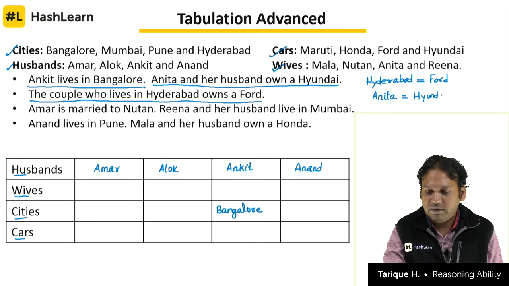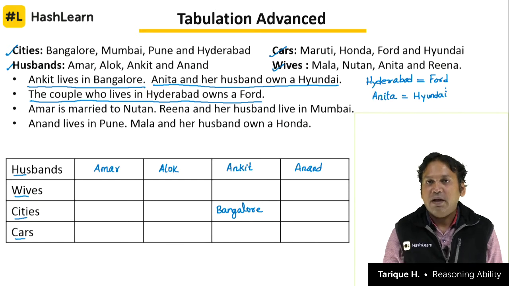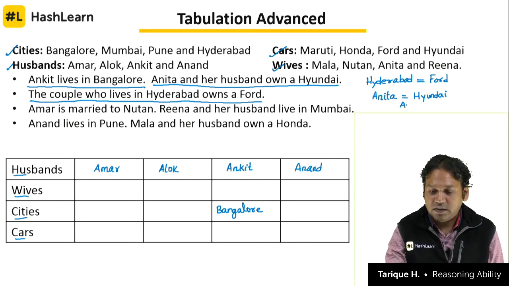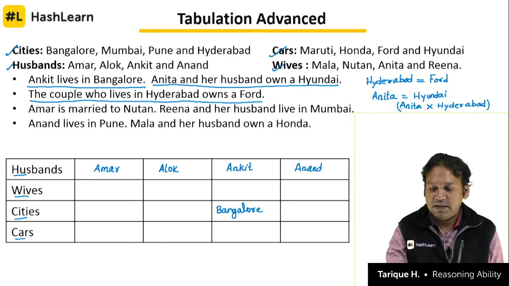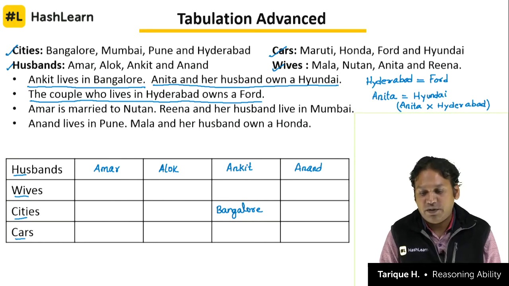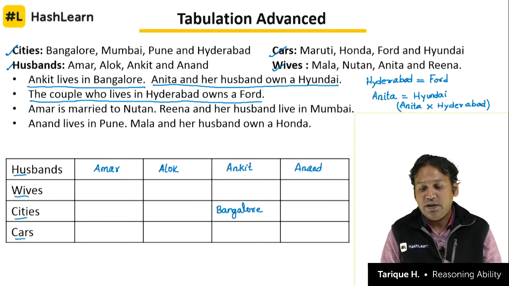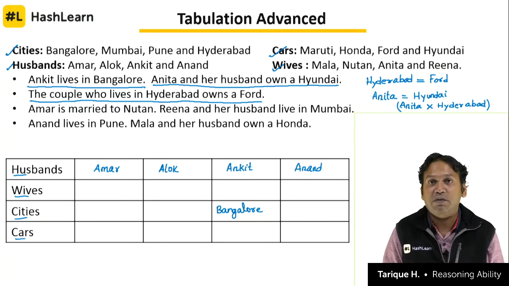See, Hyderabad and Ford will be together, Anita and Hyundai will be together. That means Anita cannot be in Hyderabad. That is how we use clues. This is what we mean by analysis, analytical reasoning. From two clues we can say, if Hyderabad and Ford are together, and Anita and Hyundai are together, that means Anita will not be together with Hyderabad.